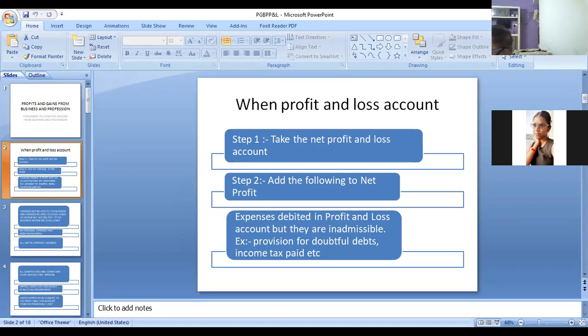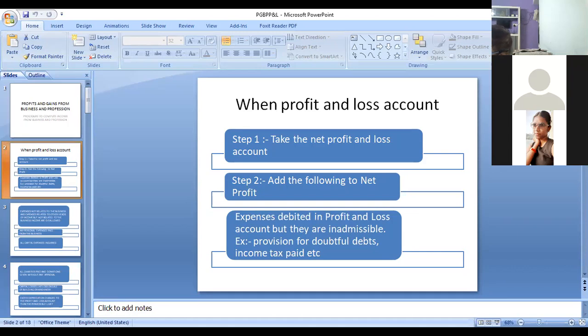Next one is advertisement. Is it a business expenditure? Yes means we don't include it. No means we should enter. Yes, sir. So we don't enter it. Ignore it. Postage expenses. Is it a business expenditure?